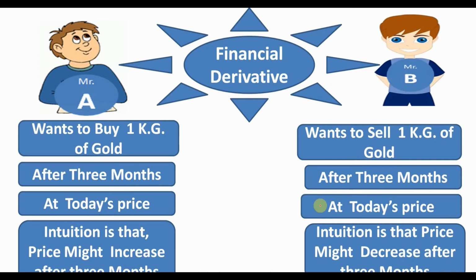By this you can reserve that price, you can fix that price. So whatever happens in future, you have it in your hand that you are going to buy or sell that particular asset, instrument or commodity after 3 months. This is the basic understanding of financial derivatives. In this video we have understood the meaning of financial derivatives without using any technical or financial terminology. It's a very basic example we have discussed.